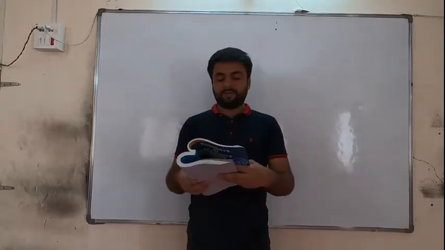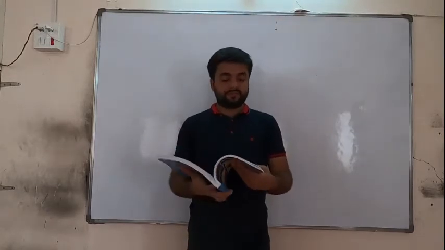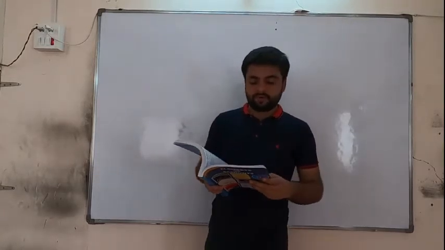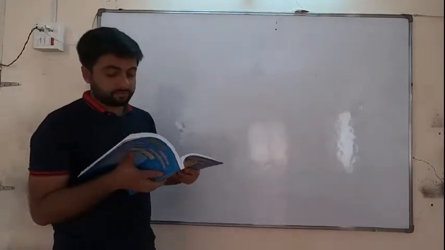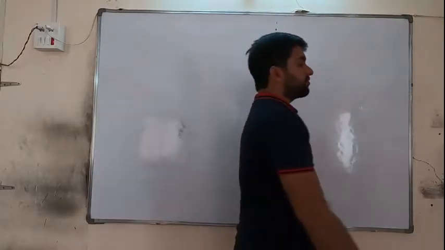So everyone come on page number 102, sum number 5. From the following transactions, write journal entries in the books of Pranjal. Journal entry in books of Pranjal.